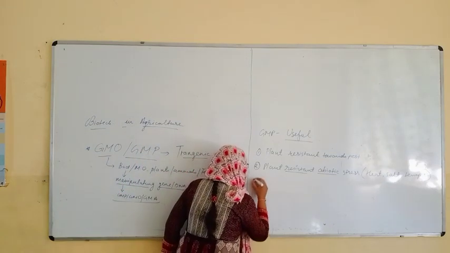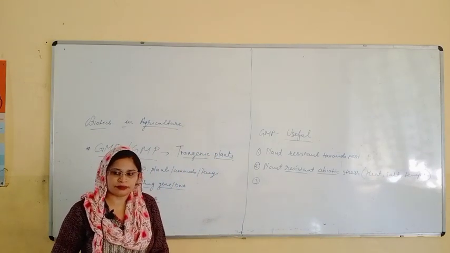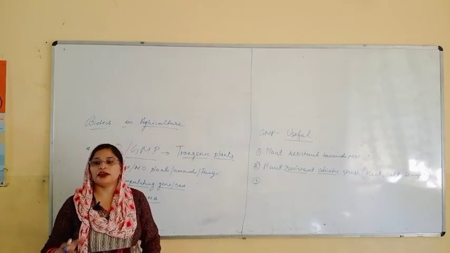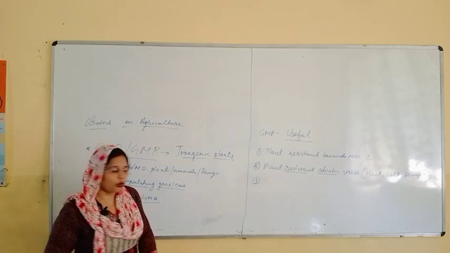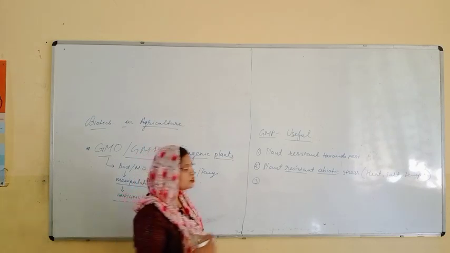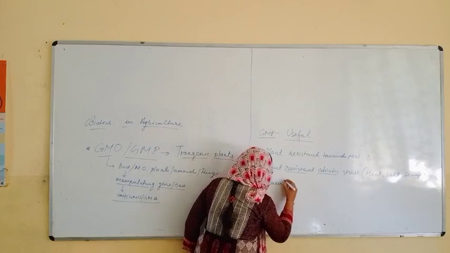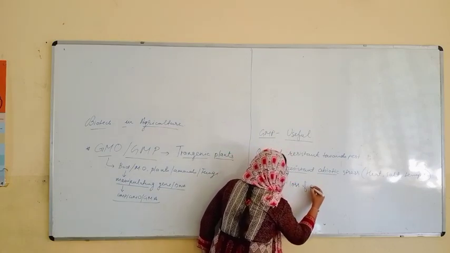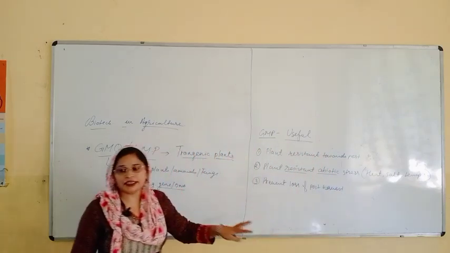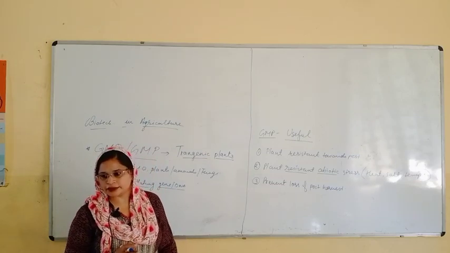Third thing, you can improve the post-harvest loss. When a farmer used to put some plant or they would germinate, at that time they have to face a lot of problems. So by biotechnology or by using the genetically modified plants, what you will do, you will just prevent the post-harvest loss. So you can prevent the post-harvest loss.